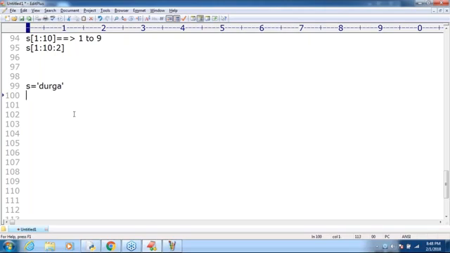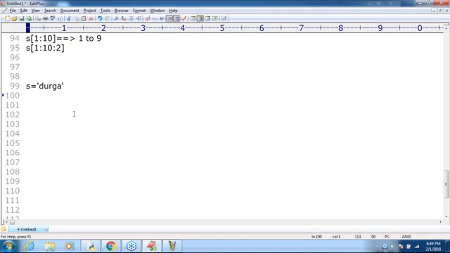If I want Durga 10 times, can you please tell what is the way? How can you do it in other languages, Java, C language? Compulsorily we require to use the loops concept: for int i is equal to 0, i is less than 10, i plus plus, then s is equal to s dot concat of Durga, and it keeps on continuing.